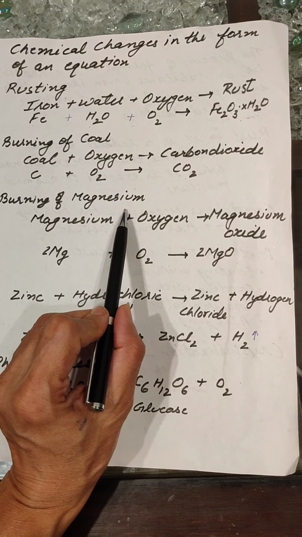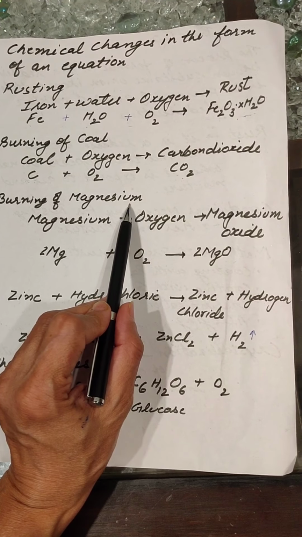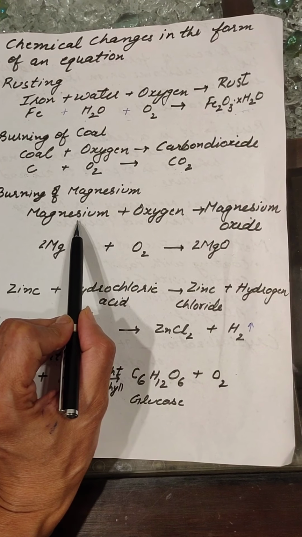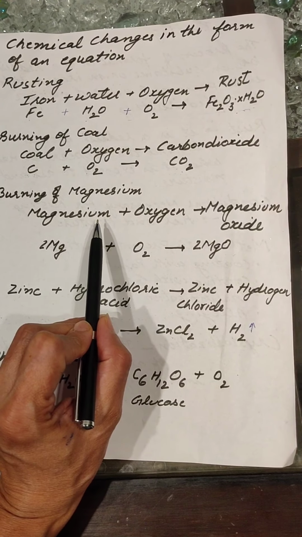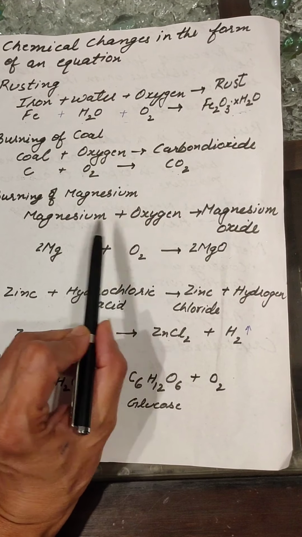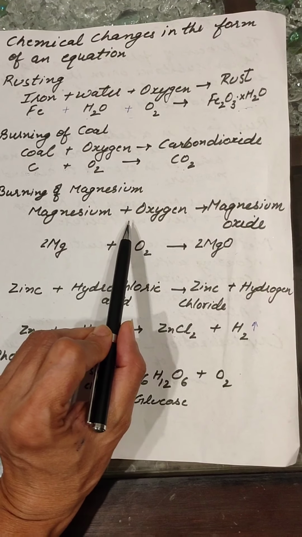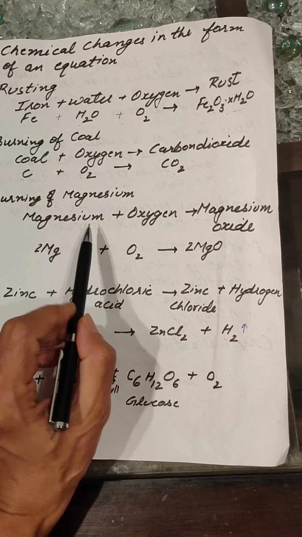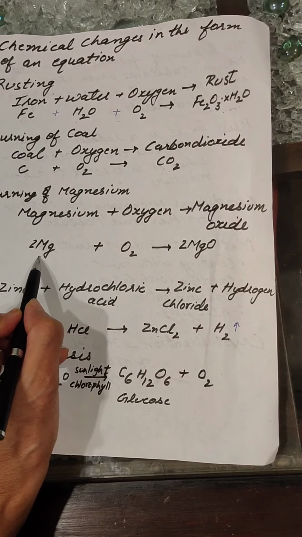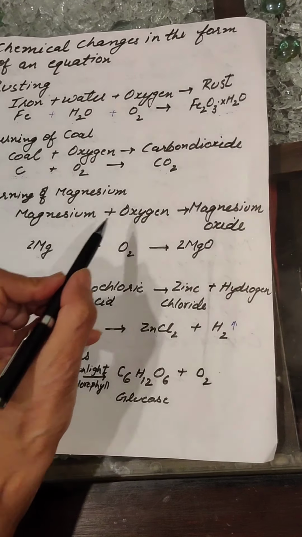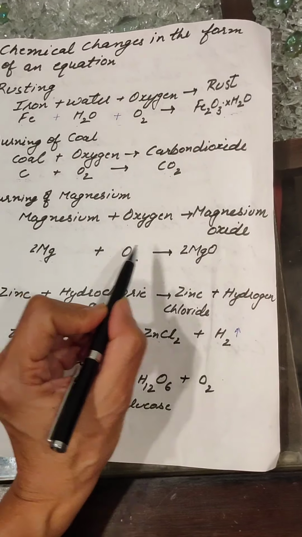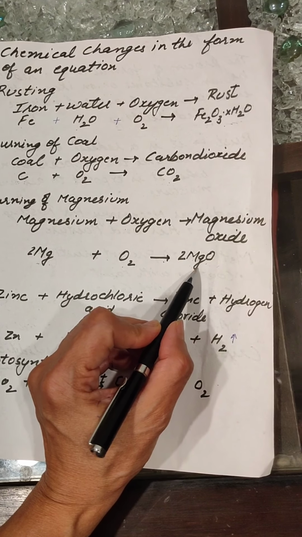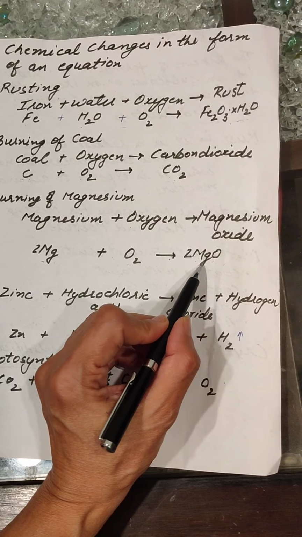Burning of magnesium. Magnesium is again a metal. Anything that burns, burns in the presence of oxygen. So when magnesium ribbon burns, it burns with a dazzling white flame. The symbol for magnesium is Mg. When magnesium burns with oxygen O2, it forms magnesium oxide, and the formula of magnesium oxide is MgO.